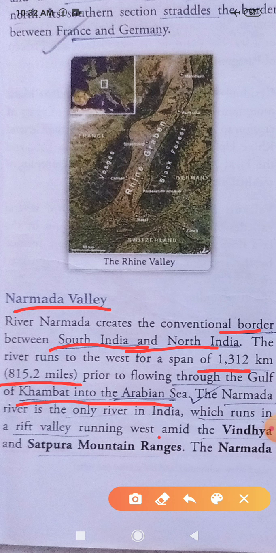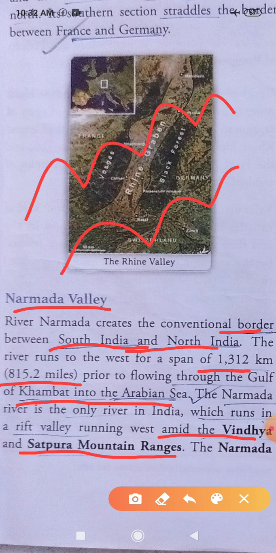It is amid the Vindhya and Satpura mountain ranges. So the two mountain ranges are there, the Vindhya mountain and the Satpura mountain, and in between them the Narmada river flows, and that is called the Narmada Valley. I think all of you can keep them in your memory.